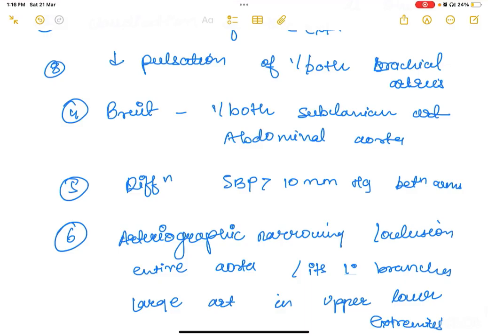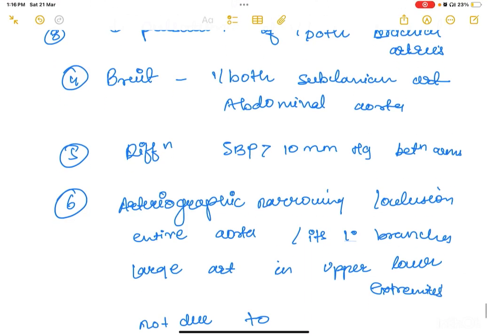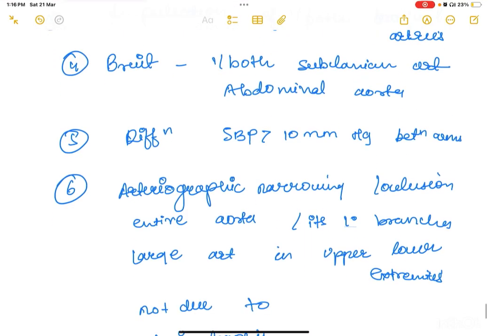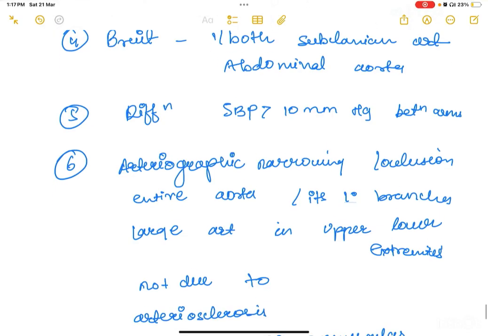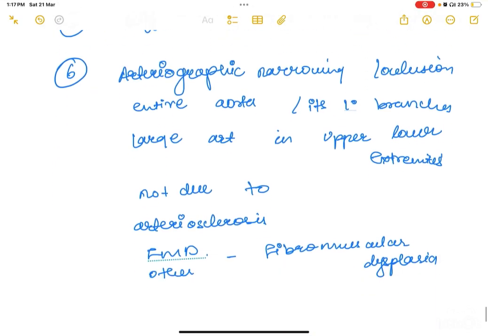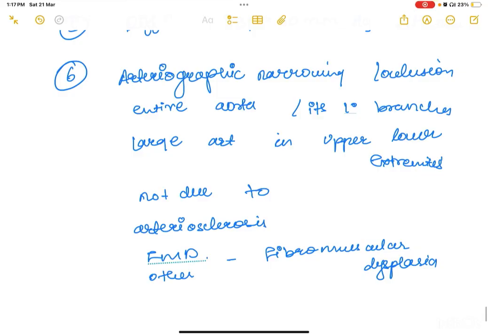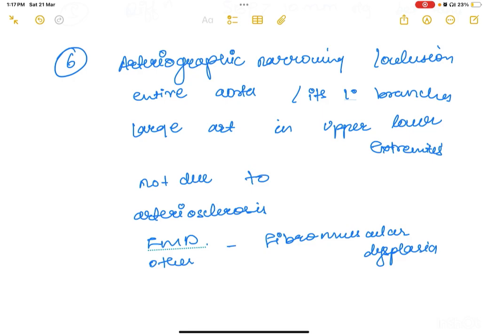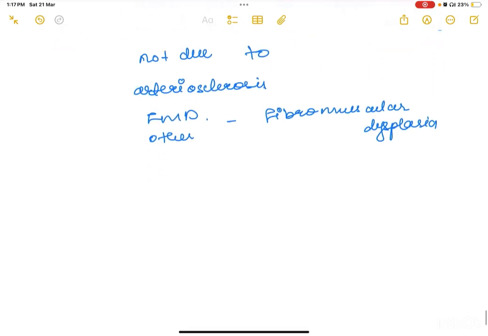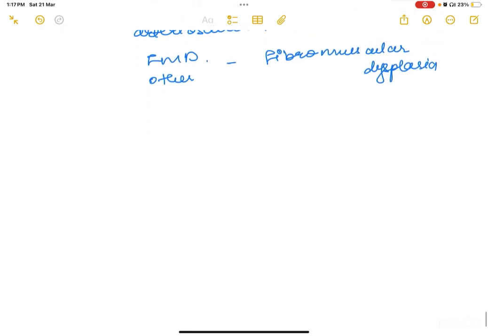There would be a difference in systolic blood pressure of more than 10 mm of Hg between both the arms. You could hear a bruit at one or both subclavian arteries or abdominal aorta, and there would be evidence of arteriographic narrowing or occlusion, either of the entire aorta, its primary branches, or large arteries in the upper and lower extremities, which would be not due to arteriosclerosis, fibromuscular dysplasia, or other causes. So this is your ACR criteria for Takayasu arteritis.